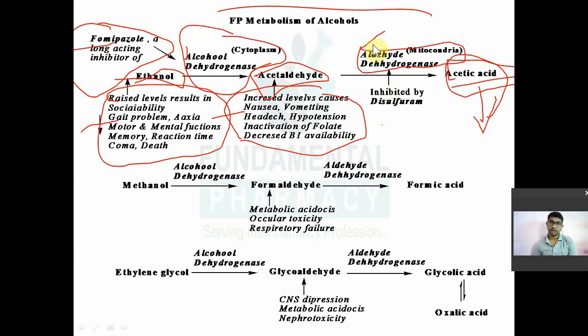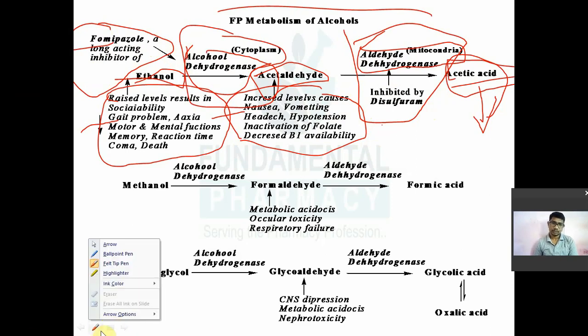It is a longer acting drug and an inhibitor of alcohol dehydrogenase. If it inhibits alcohol dehydrogenase, it will not let acetaldehyde form, remember this. Then aldehyde dehydrogenase is inhibited by disulfiram. Remember, do you understand all this?